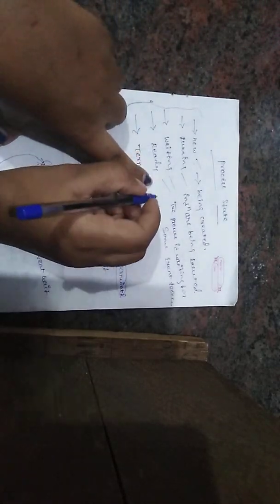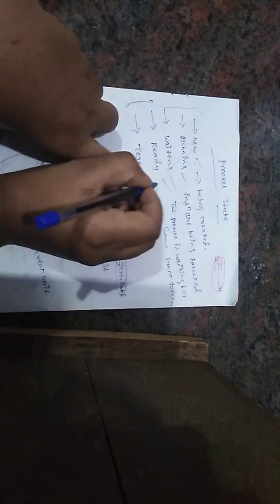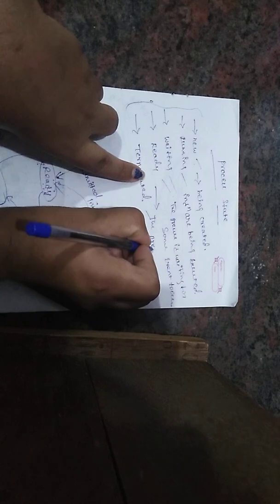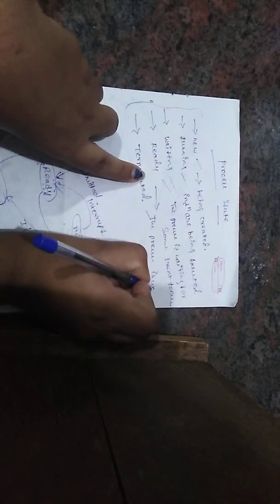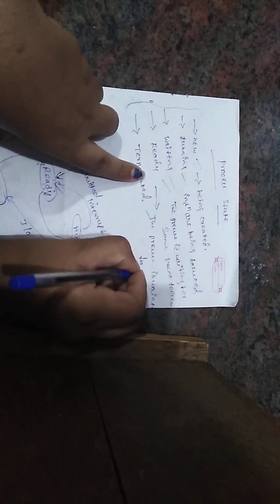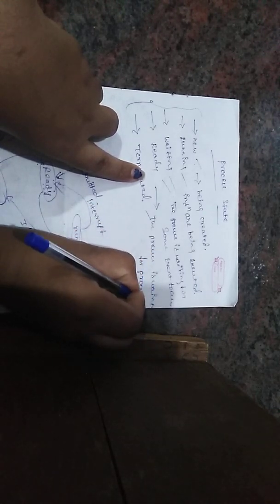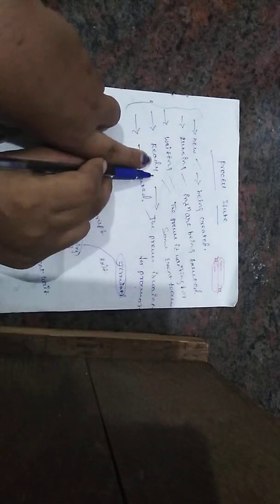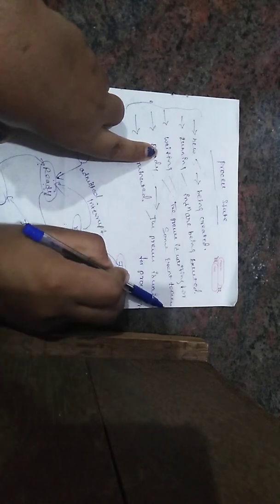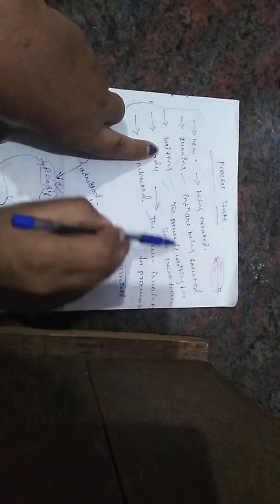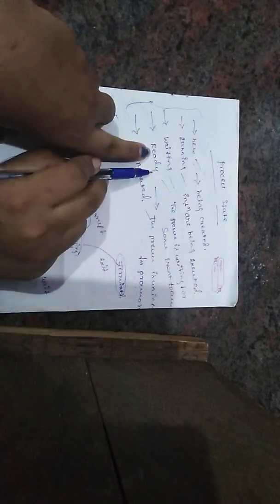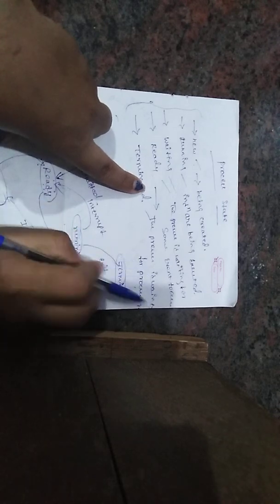And the fourth one is ready. Ready means the process is waiting for the processor.